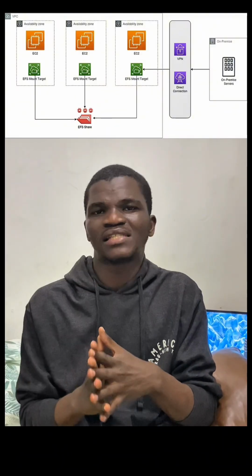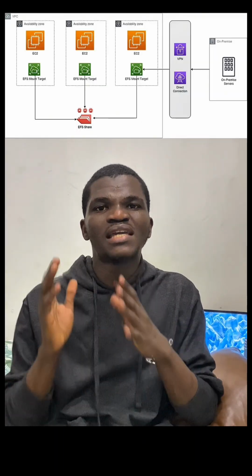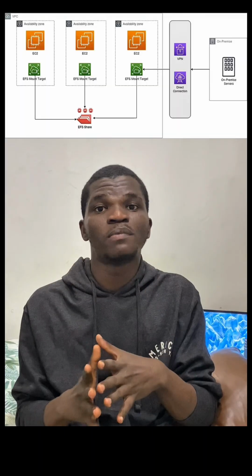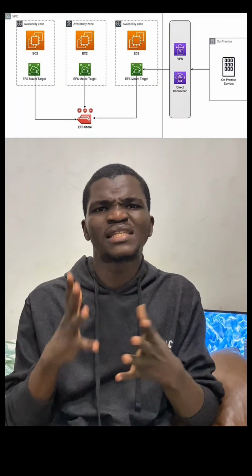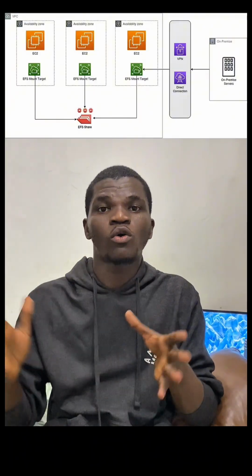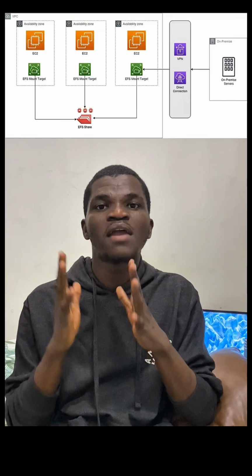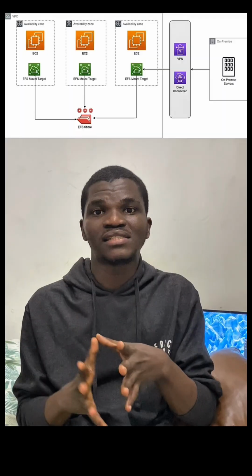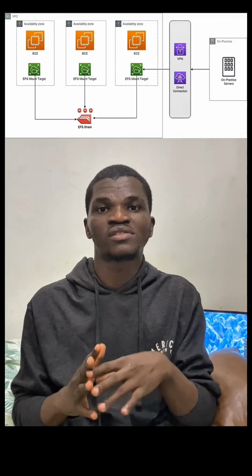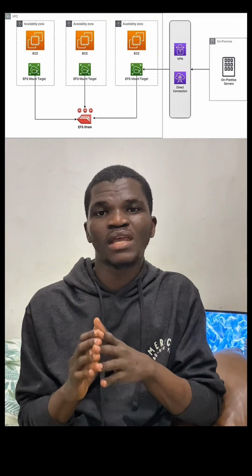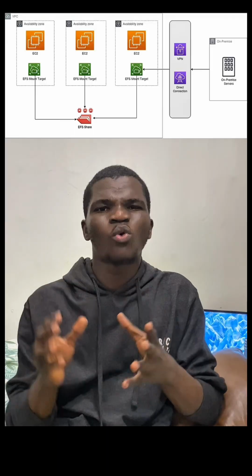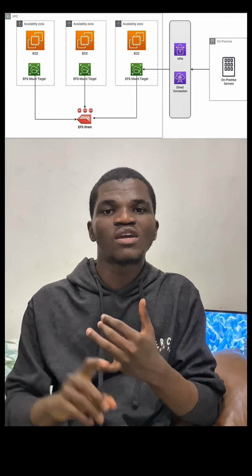So EFS is serverless, meaning that it is not managed by you. It is actually managed by the AWS provider. So they are the ones that manage the data, they manage the scalability, they manage the workload on EFS. But it works efficiently to make sure that files can be accessed concurrently from different resources within AWS. EFS uses the network file system protocol, and it allows different EC2 instances to access files from it simultaneously or concurrently. And apart from that, different containers and different on-premises servers can access files from EFS.